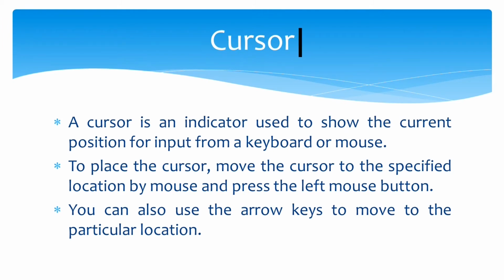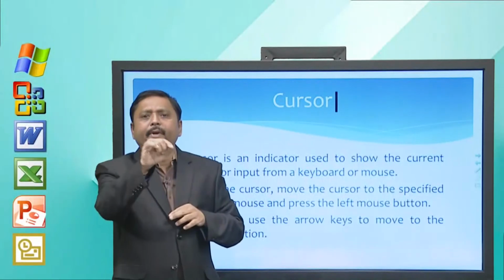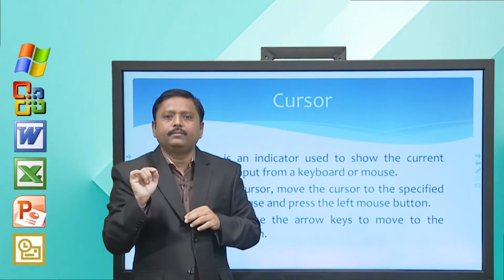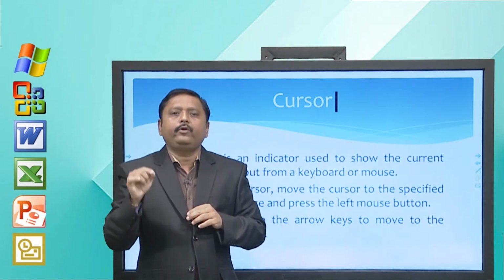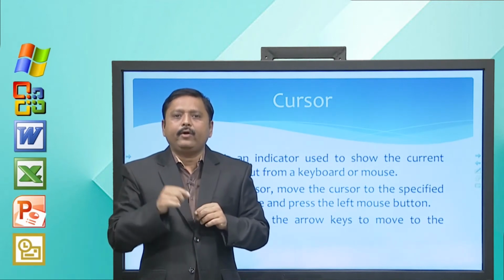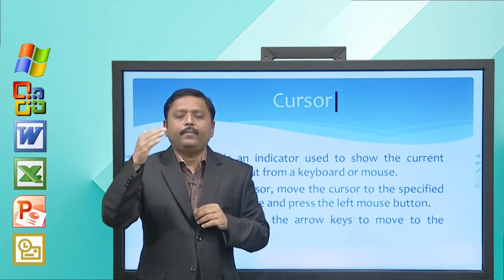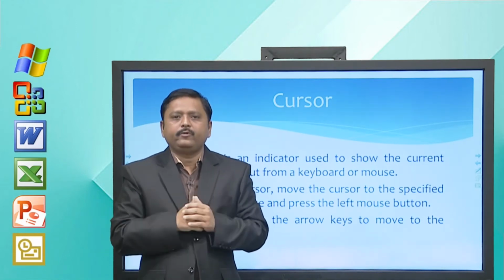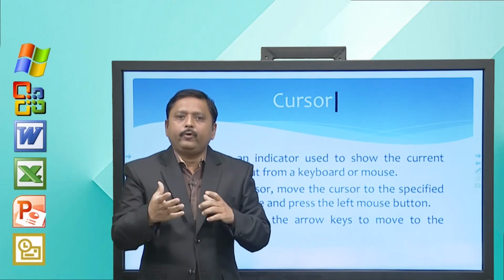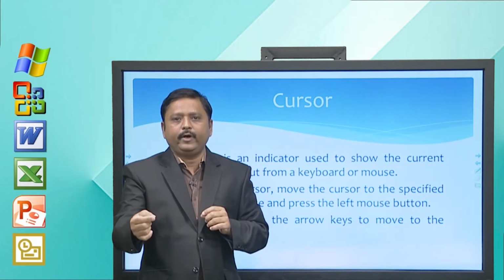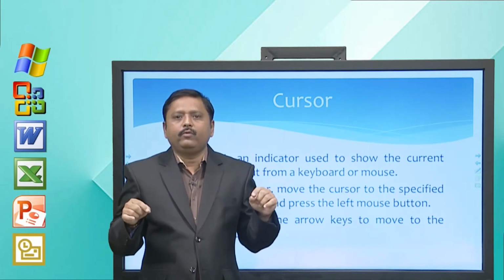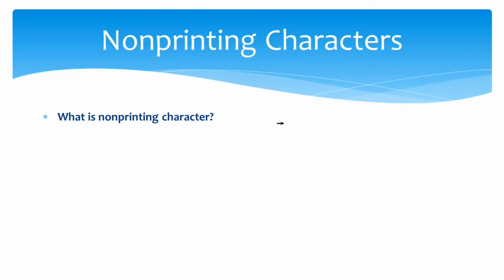So, you move the cursor to the specified location by mouse and press the left mouse button. You simply click there where you want to place your cursor, and if you want to use the keyboard, you can simply use the arrow keys for moving the cursor up, down, left and right. To quickly put the cursor, you can use the mouse pointer, or to slowly move your cursor, you can use the keyboard. Now, before we proceed, we must understand things like click, cursor, non-printing character, etc.